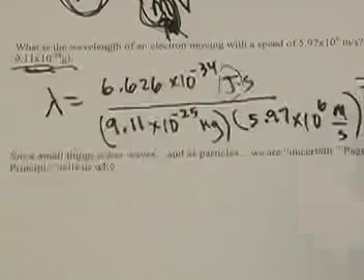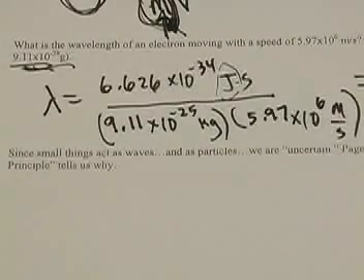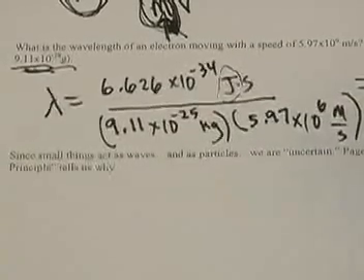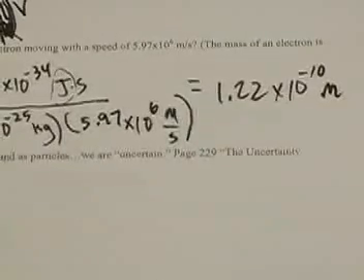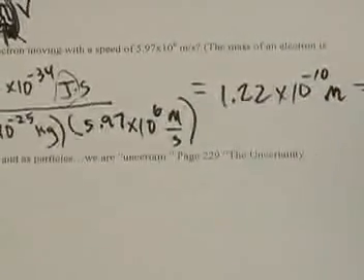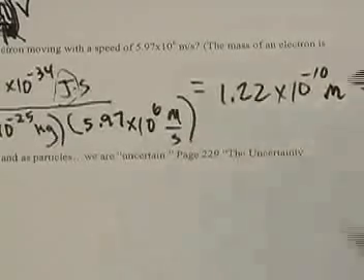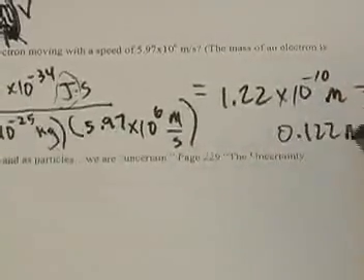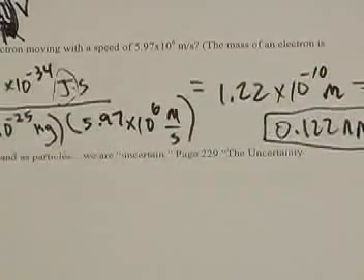Well, when I plug this into my calculator and punch some buttons, I get that the wavelength of the radiation is 1.22 times 10 to the negative 10th meters, or if I want to put this into nanometers, it turns out to be 0.122 nanometers, and that would be the wavelength.